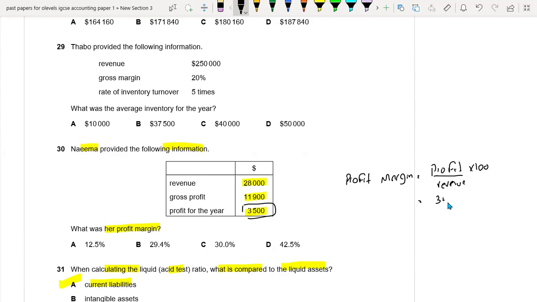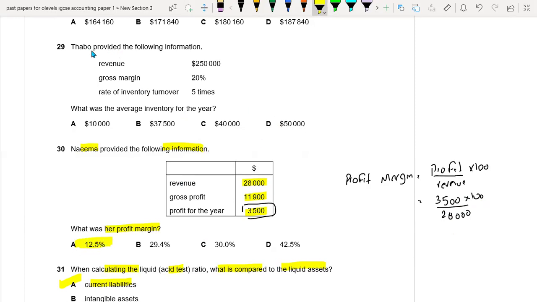So 3,500 is the profit and revenue is 28,000. Basically, we are finding out the profit margin. It means, for the sales, what is the percentage of profit according to the sales. So 3,500 multiplied by 100 divided by 28,000. We have the answer, which is 12.5. So 12.5 is the right option.